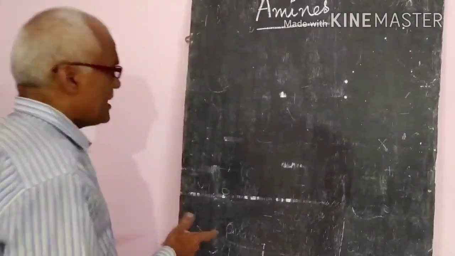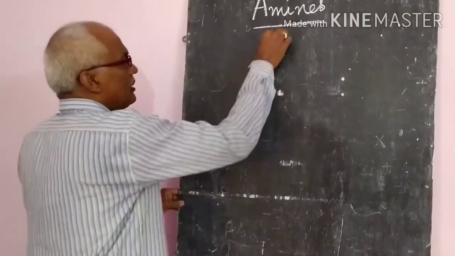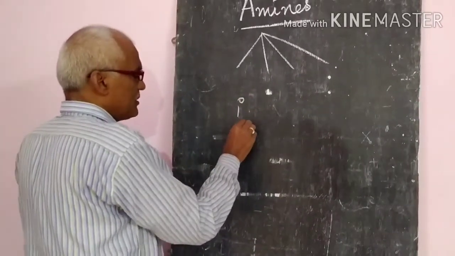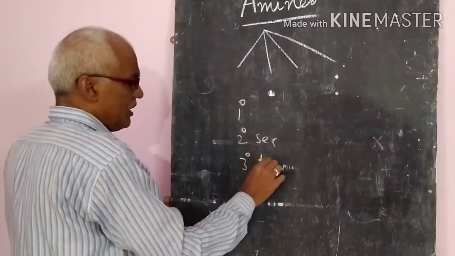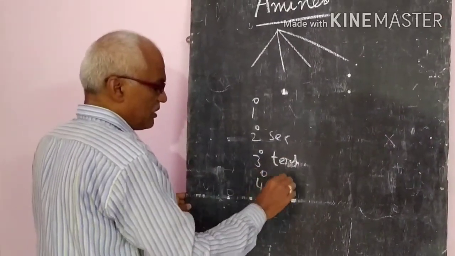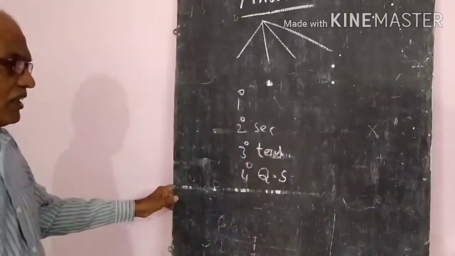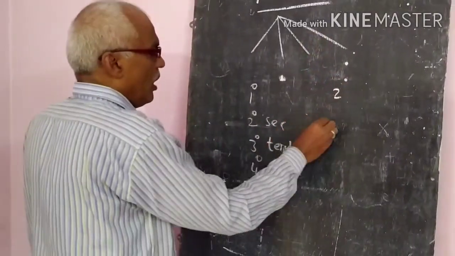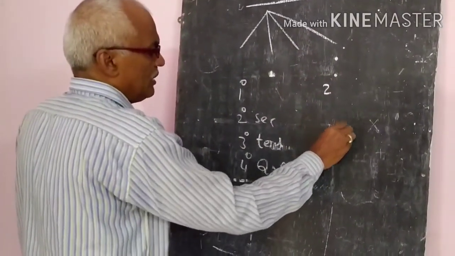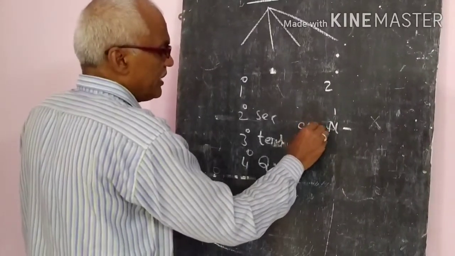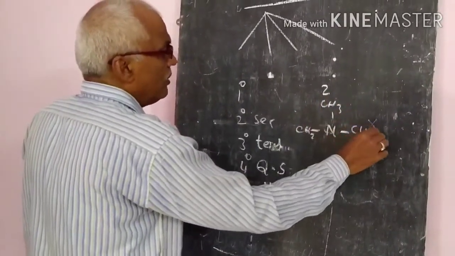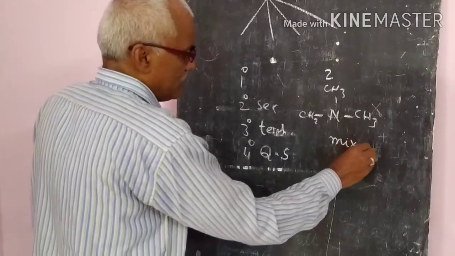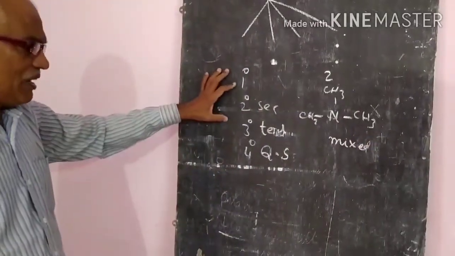The classification. I already told you how many types of amines can be formed: four. First, first degree means primary amine, second degree means secondary amine, third degree means tertiary amine, and fourth degree is nothing but the quaternary salt. Again, in classification, amines are of two types. If all alkyl groups around the nitrogen are the same, CH3, CH3, CH3, that is called a simple amine. If there are different groups, they are called mixed amines. So this is the structure and the types of amines.